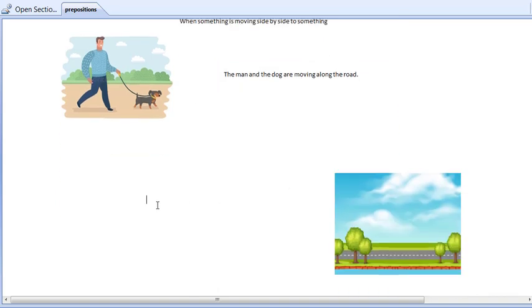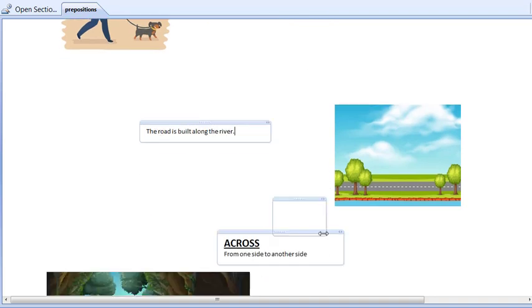Here the road is built along the river. The river flows and the road is constructed to the side of it.